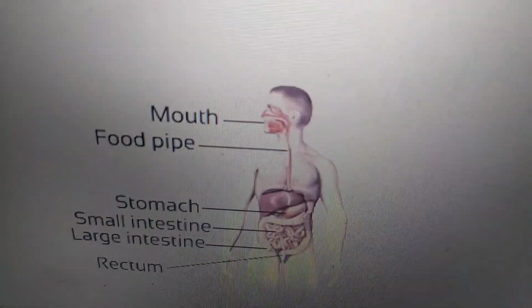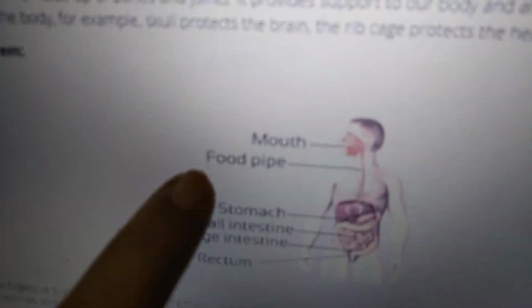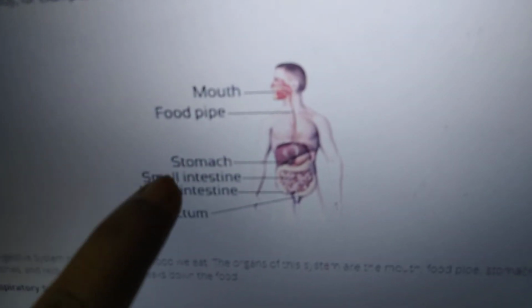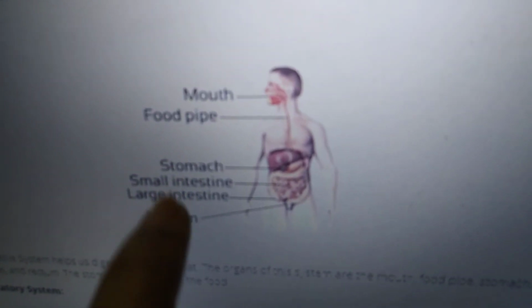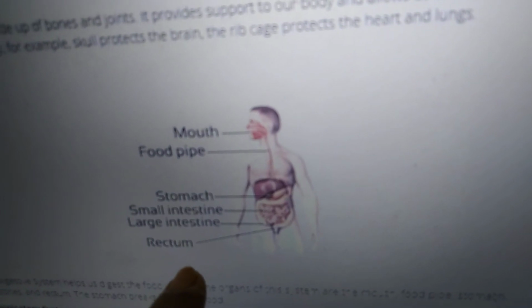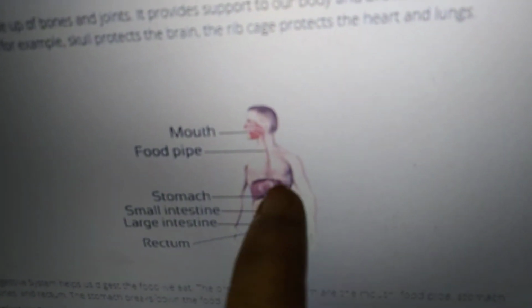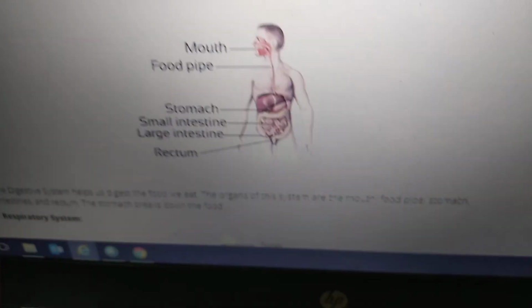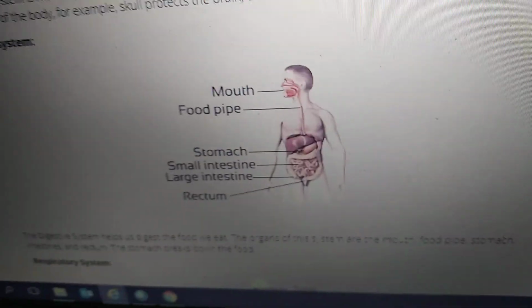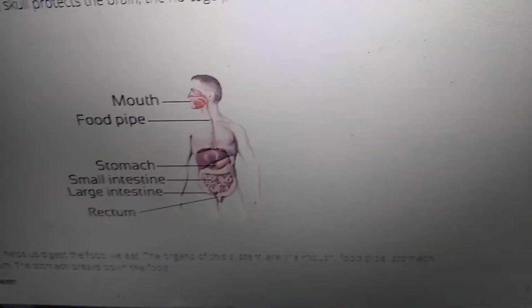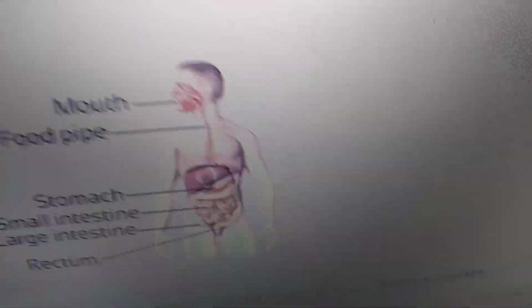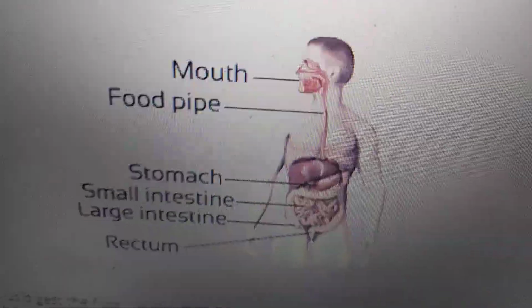Are you observing the components of the digestive system? Mouth, food pipe, stomach, small intestine, large intestine, and here we can write rectum and anus. The extra water present in the food is absorbed before the waste is thrown out through the anus in the form of stool. This is the functioning of the digestive system. For what purpose is the digestive system there? To digest the food. Eating healthy food also keeps the digestive system healthy. You need to practice this diagram and remember the parts.